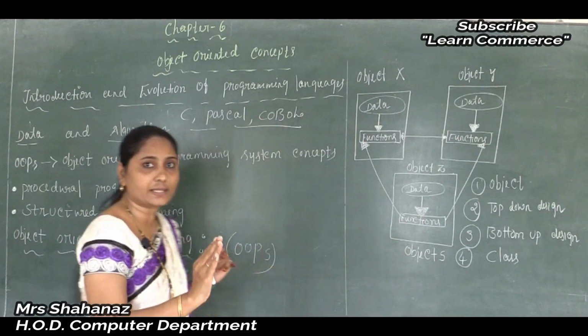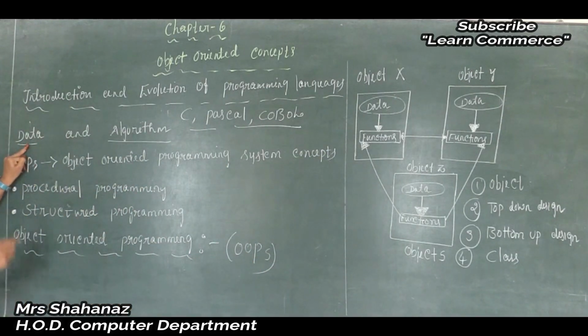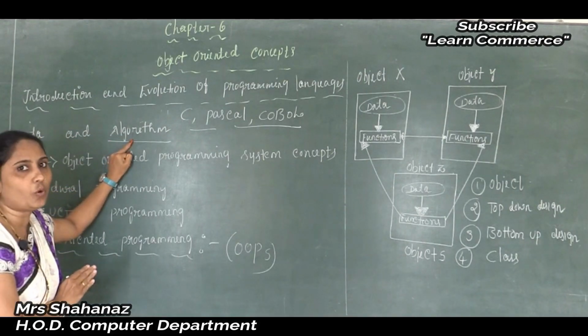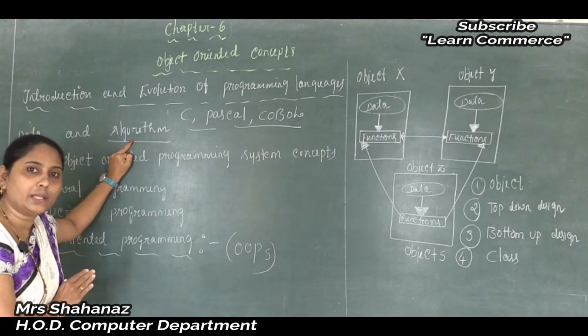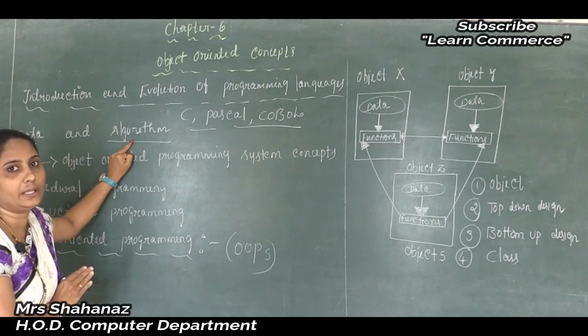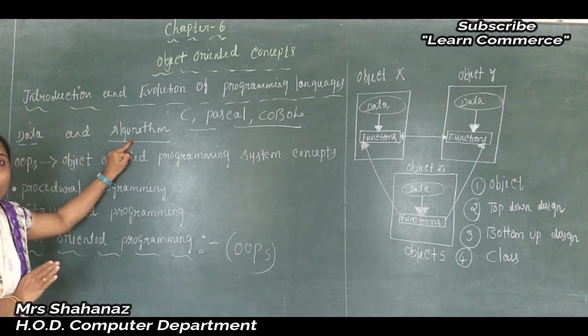So here we can say that these traditional programming languages, the procedural and structured programming languages, mainly deal with two important aspects. The first is the data. We know that without data it is not possible to solve the program; it is the main substance of the program. And later the algorithm: we know how to write the algorithm, or the method we need to use while solving the program.